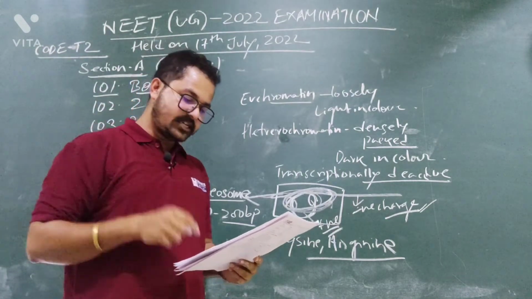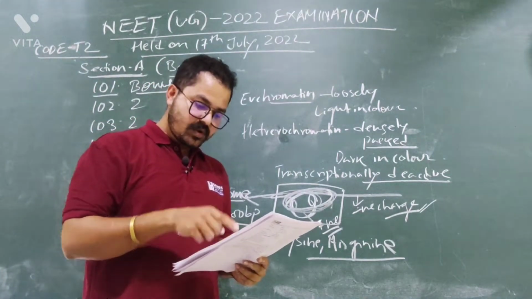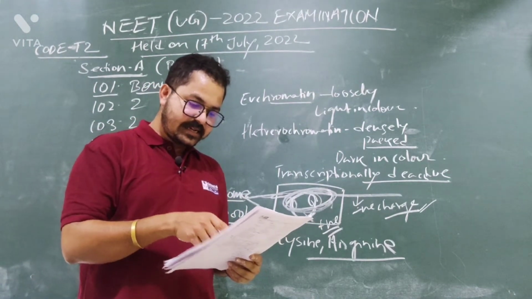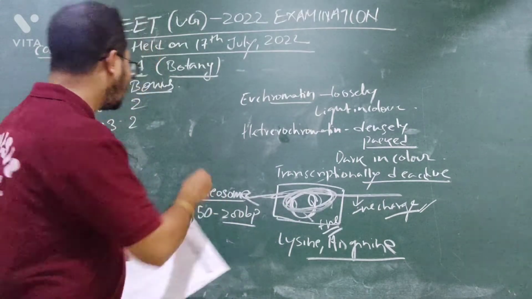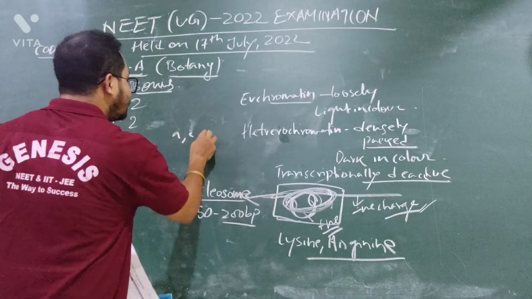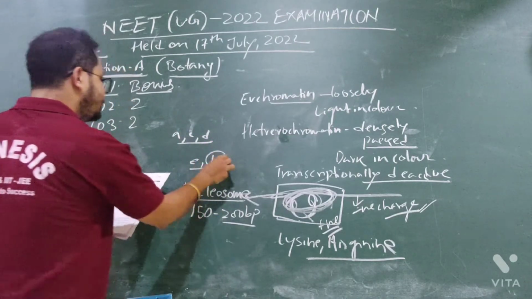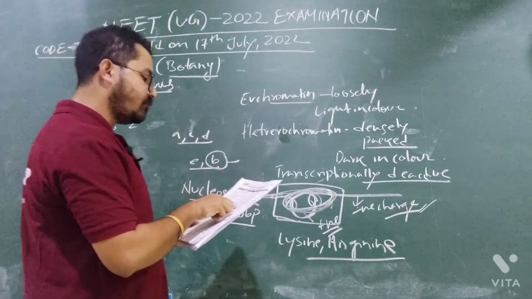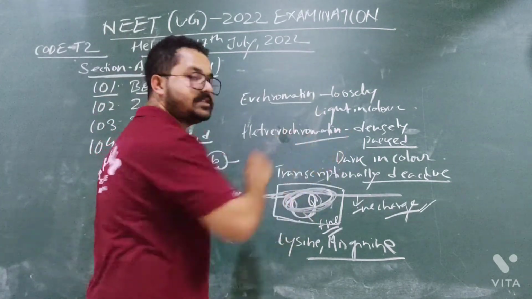So you need to find out the correct statements. The correct statements are A, C, D. E is wrong. What is wrong? Wrong are E and B. B is saying that heterochromatin is transcriptionally active, but I have told you it is not.